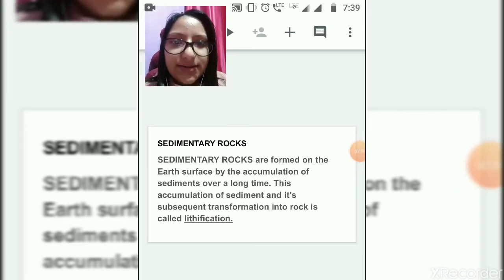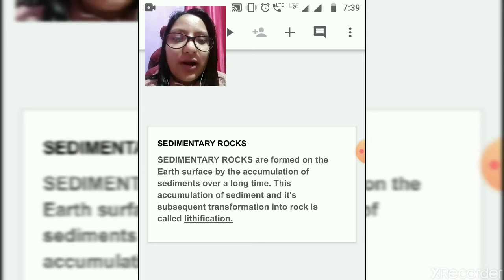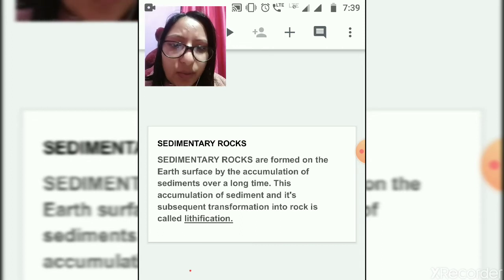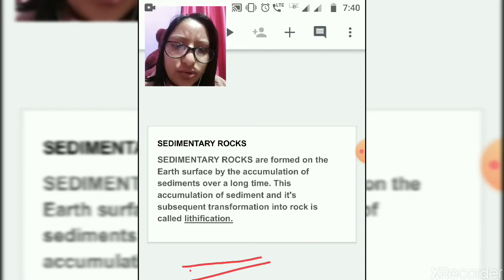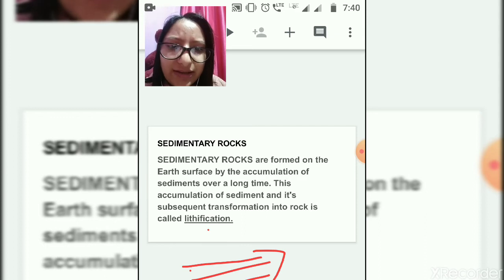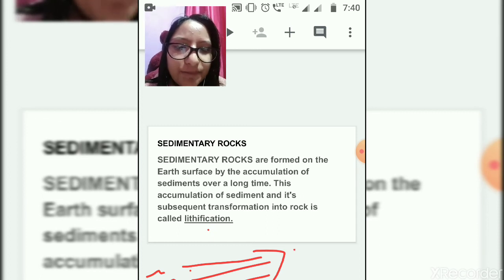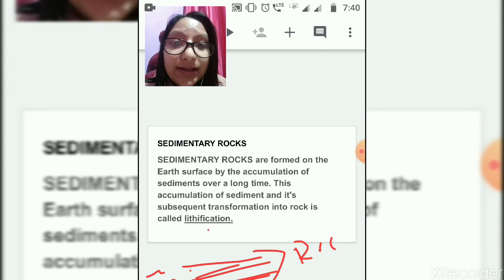Okay, this is a simple one. Sedimentary rocks are formed on the earth's surface by the accumulation of sediments over a long period of time. This accumulation of sediments and subsequent transformation into rock is known as lithification. From the accumulation of the different materials to the subsequent rock, this process is known as lithification.